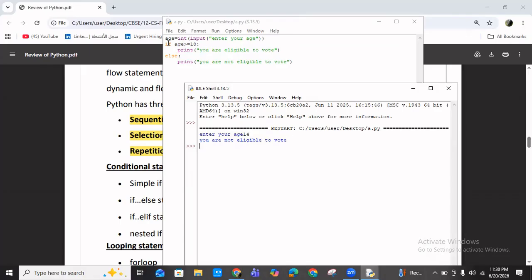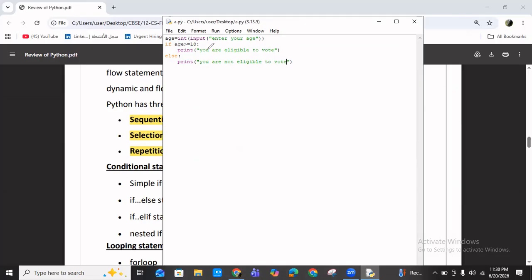Okay. So this is based on the condition. So where is the condition? This is the condition, right? Age is greater than or equal to 18. If the condition is true, this statement will be printed. That means this is the body of if. If the condition is false, then what will happen? Directly the program control goes to the else part and this statement will be printed.